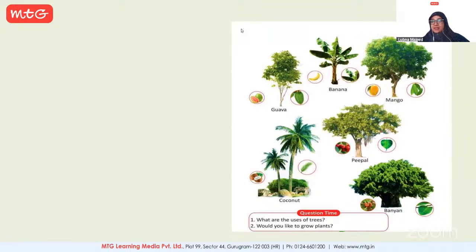They can live for a long time. But there is a limit to it. So it depends. Lifespan varies from one plant to another, or one tree to another. And do you all like to have plants or trees around you? Does it look nicer to the eyes when you see greenery all around? Yes, we do. Correct. So first we'll study about trees.